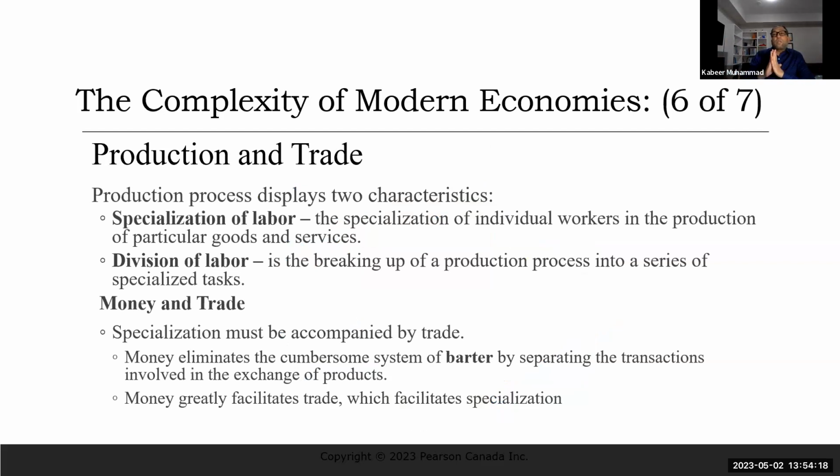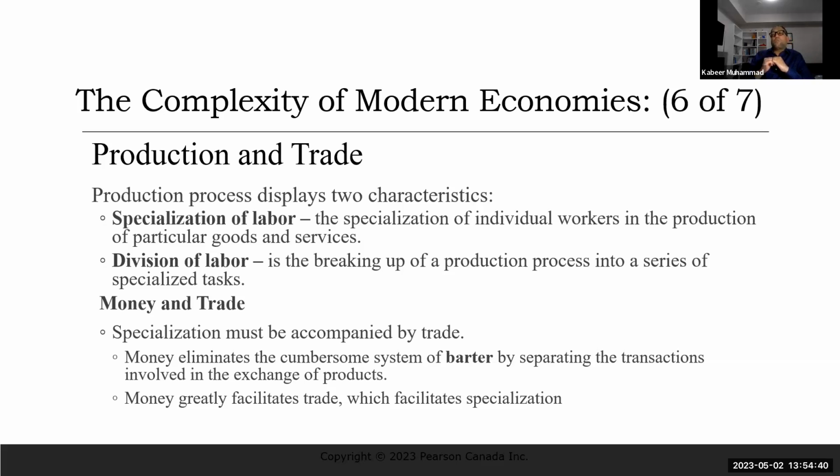We also see that market economies, especially the introduction of money in the economy, make it possible to specialize. So the production process has two types of characteristics, specialization of labor. Now, why is it important? Because specialization makes it possible to work more efficiently.